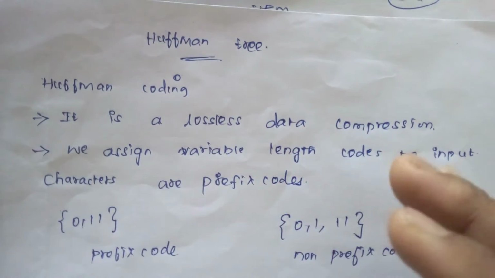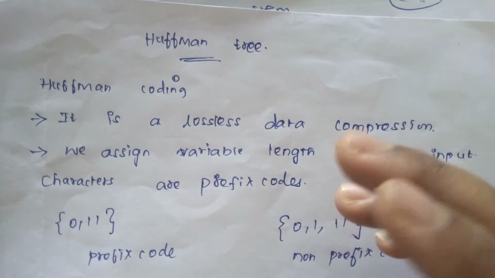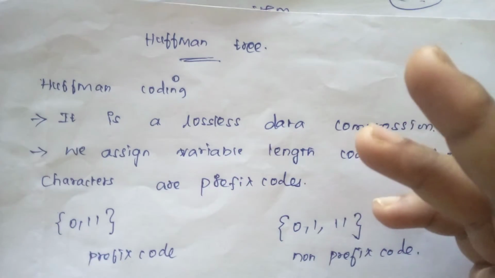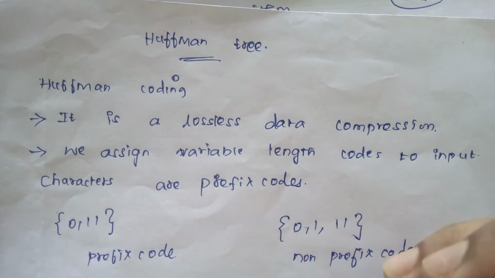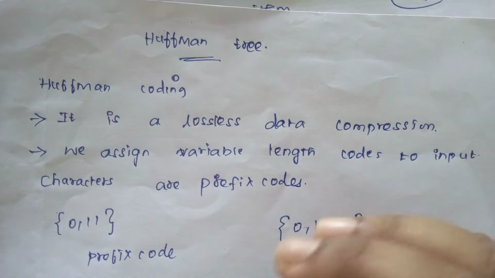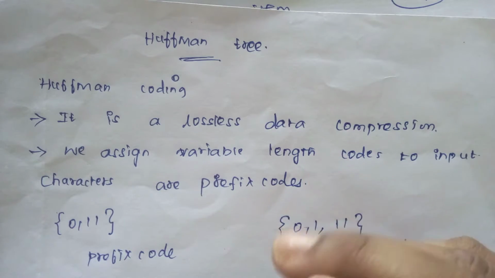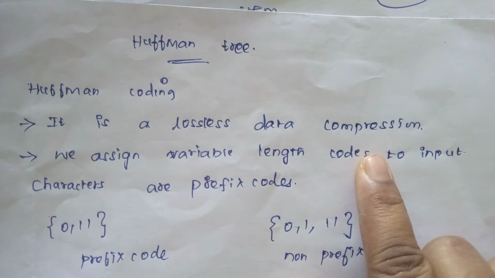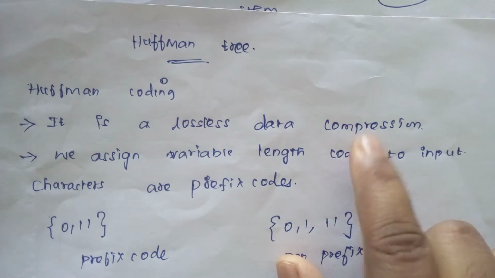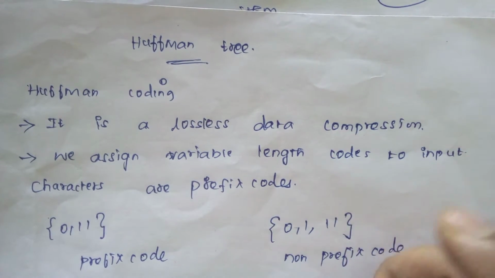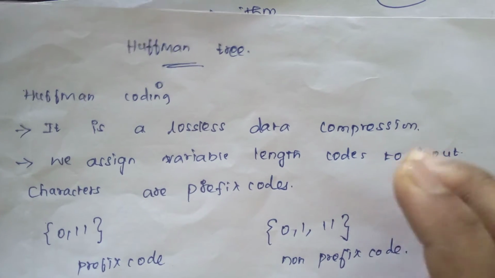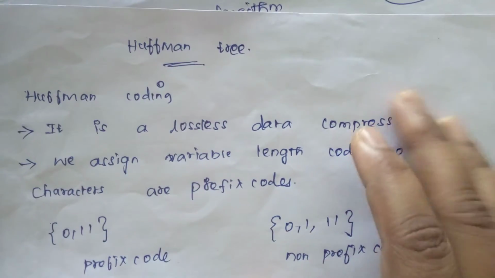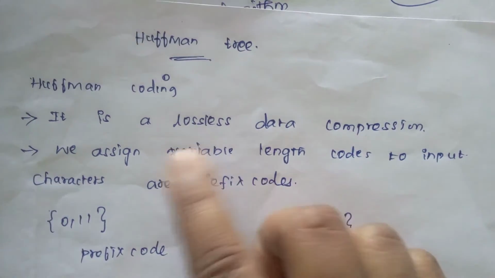For example, consider a video having 5 GB of data. If you upload it directly to YouTube or anything, it will use up so much of the data on your mobile phone. So to avoid using your net data, you go for compression. Compression reduces the memory space for the particular data. If it is 5 GB, it will be reduced to 2 GB or 1 GB.